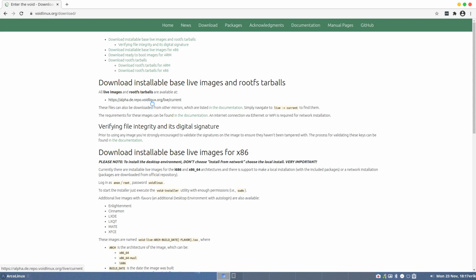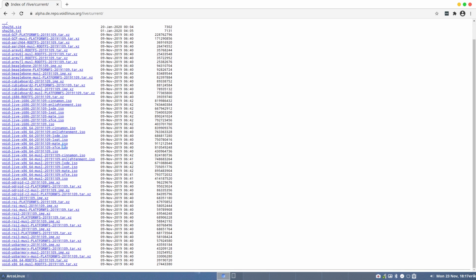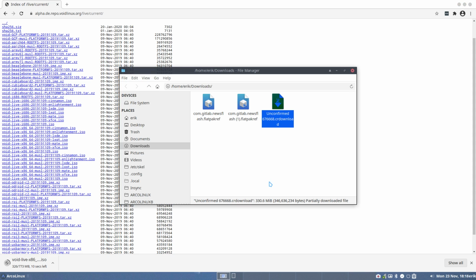What's this? All live images. Oh my god. So choosing is losing, I guess. Here, USB, RPI, live, whatever it is. Here I have something already that I can relate to. So 20211109. I'm gonna guess I'm gonna need this one. Okay, that's coming down. Voila.